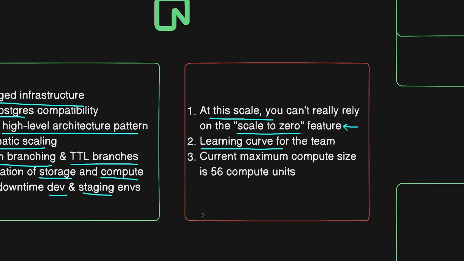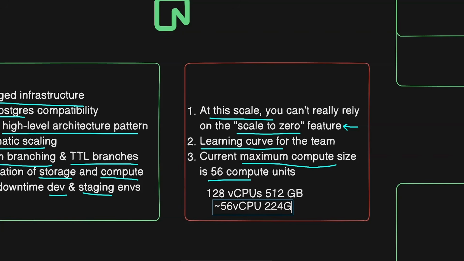And lastly, the infrastructure that OpenAI currently has is PostgreSQL on Azure, where a single instance can scale up to 128 virtual CPUs and 512 gigabytes of RAM. And Neon's current maximum compute size roughly comes down to 56 virtual CPUs and 224 gigabytes of RAM. With that being said, of course, these limits are not fixed and they can be increased as the platform evolves and as they get more users who are using this much compute power.